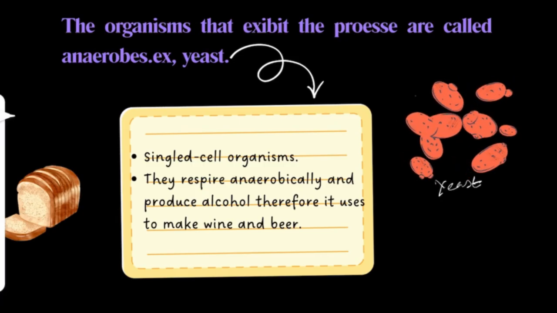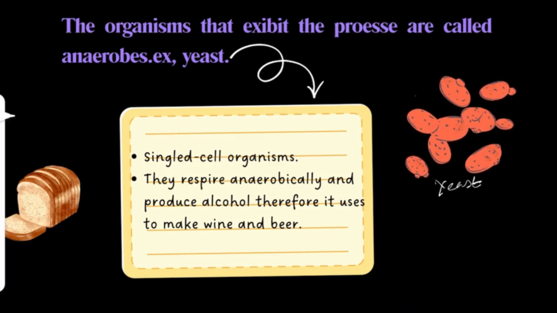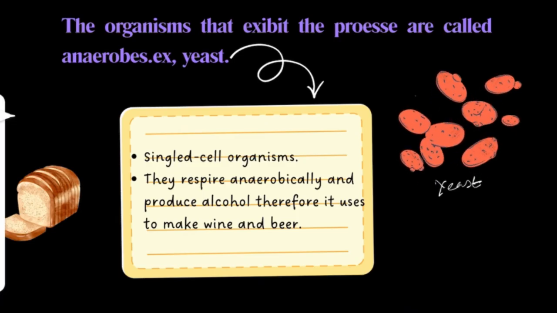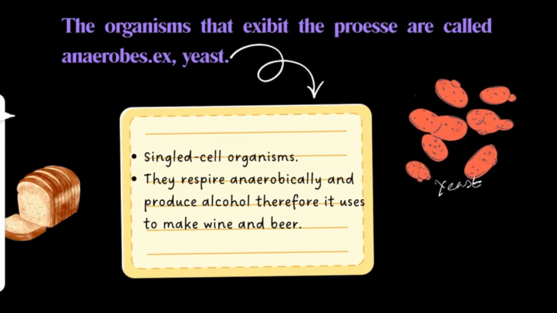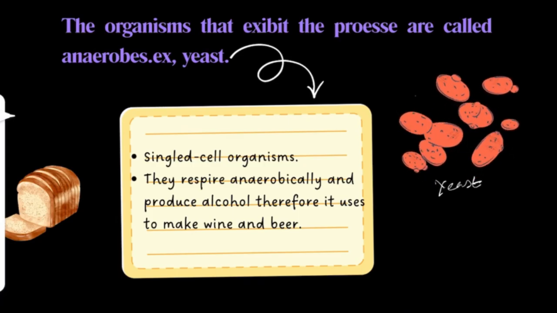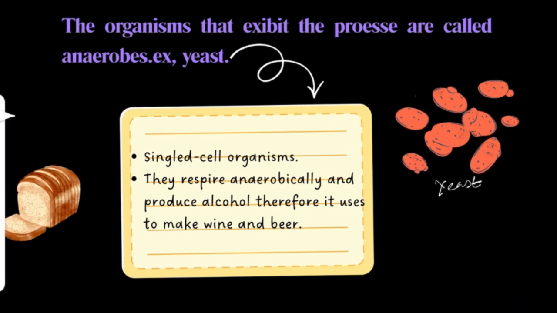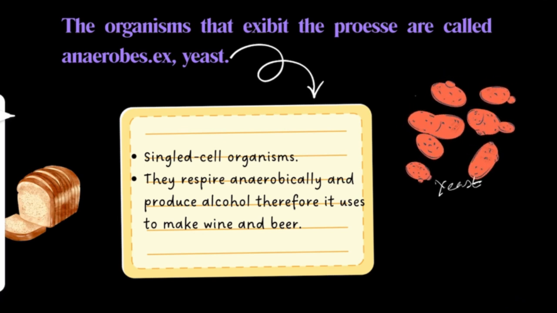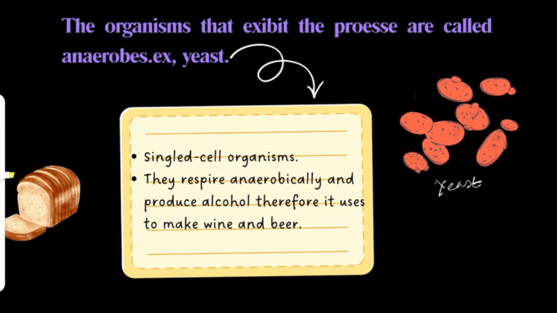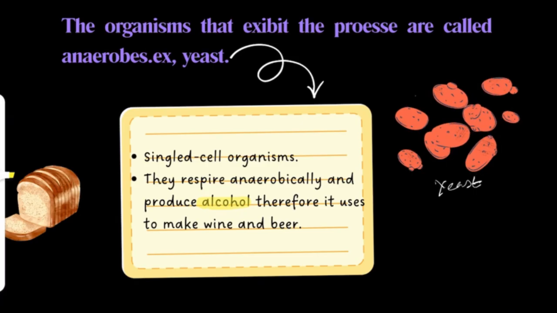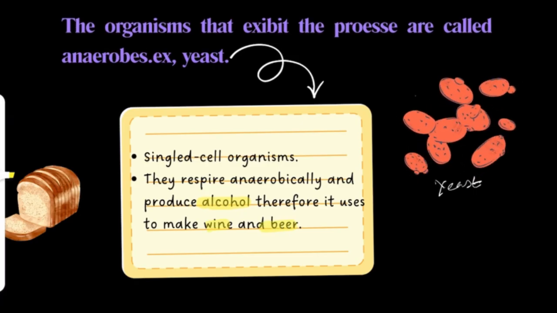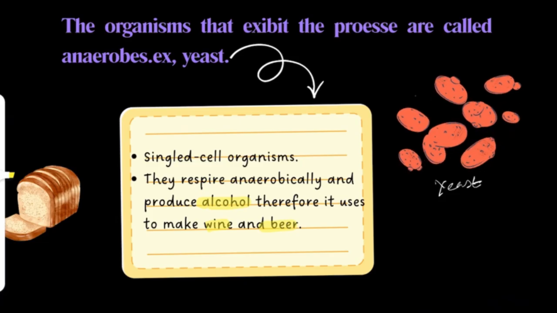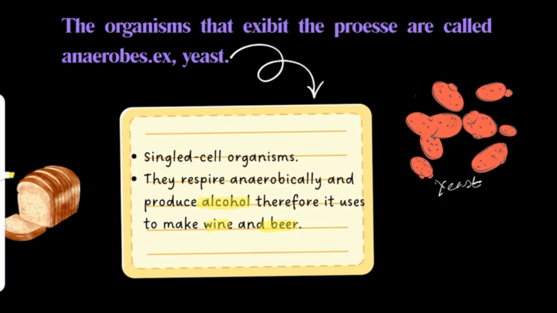In case of anaerobic respiration, I have already told you that glucose breaks down in the absence of oxygen and produces alcohol, water, carbon dioxide and energy. Two amount of ATP is produced. Alcohol is also produced, that is why they are used in wine, beer, also they are used in bakery to produce bread, croissant, biscuits, etc.